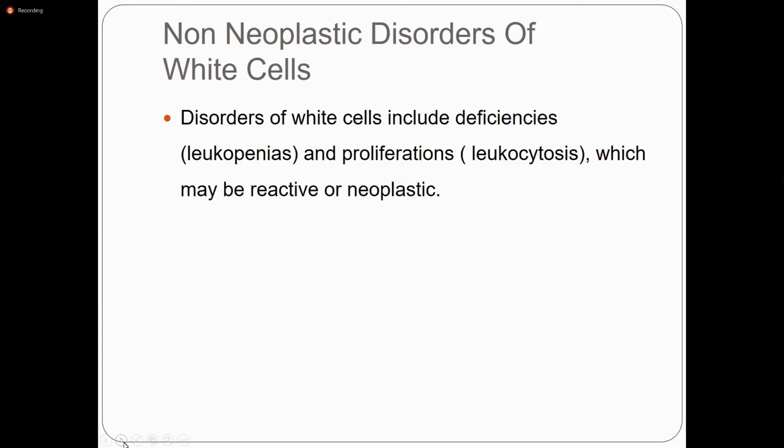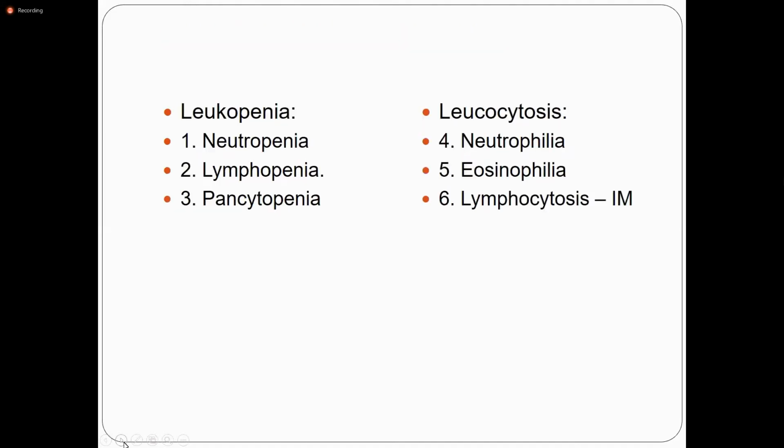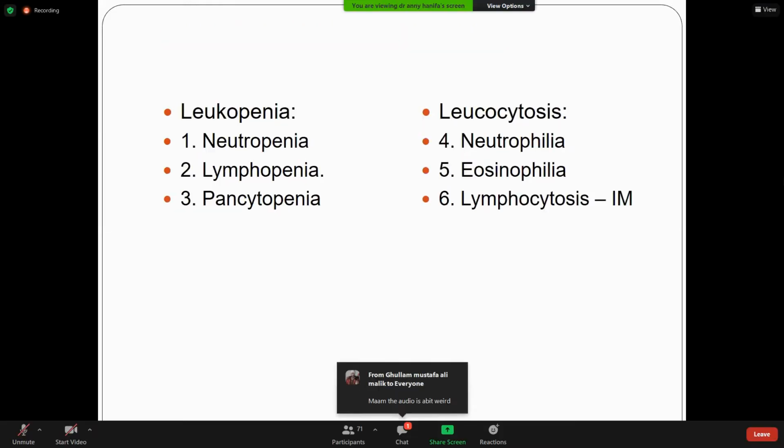As you all know, disorders of the white cells include deficiencies, meaning a decreased amount, and proliferations. Deficiencies mean leukopenias, decreased leukocytes, and proliferation means increased leukocytes, leukocytosis, which may be reactive or neoplastic. Neoplastic means malignancy. Leukocytosis can be seen in many conditions. We will discuss.